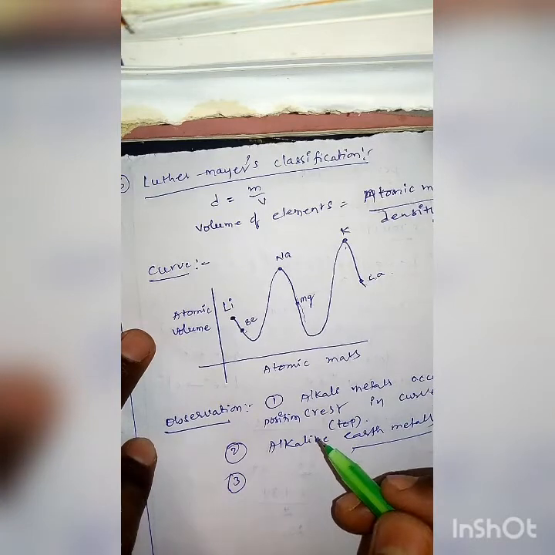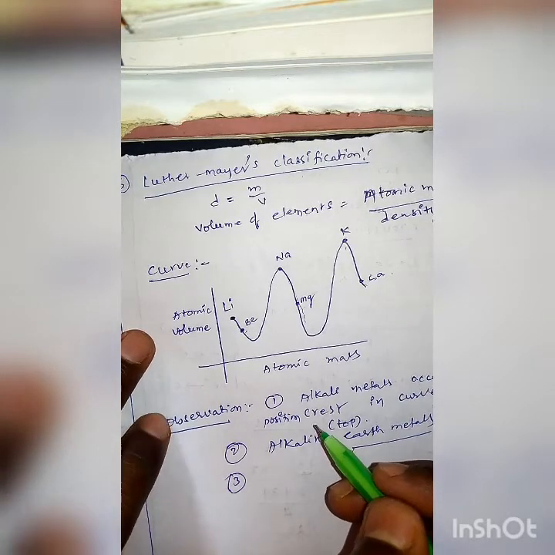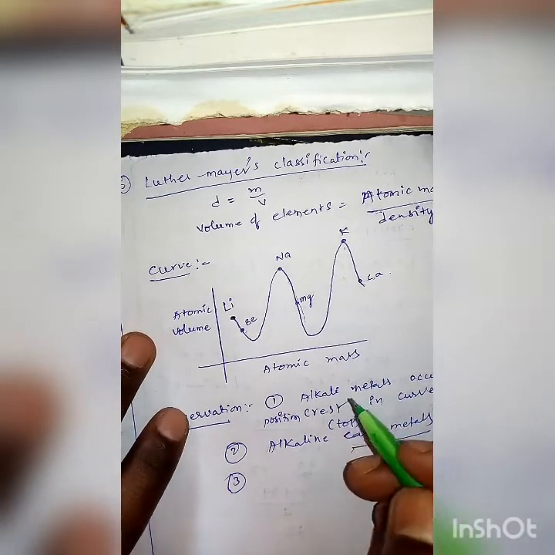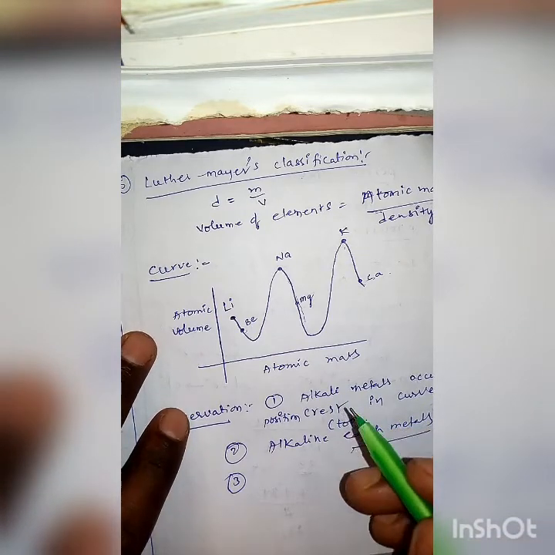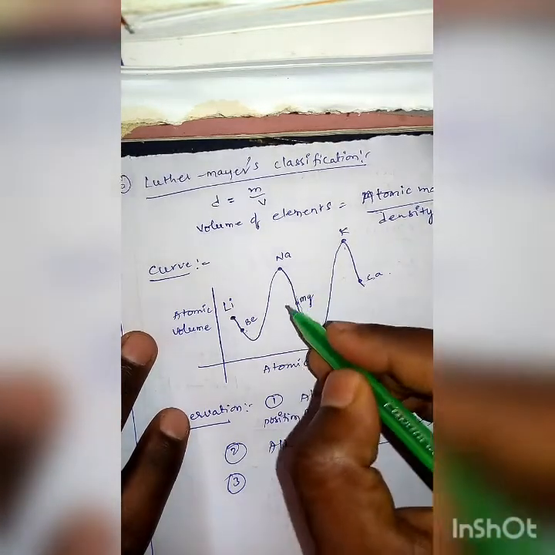And thirdly, halogens occupied positions in the middle of the ascending part of the curve.